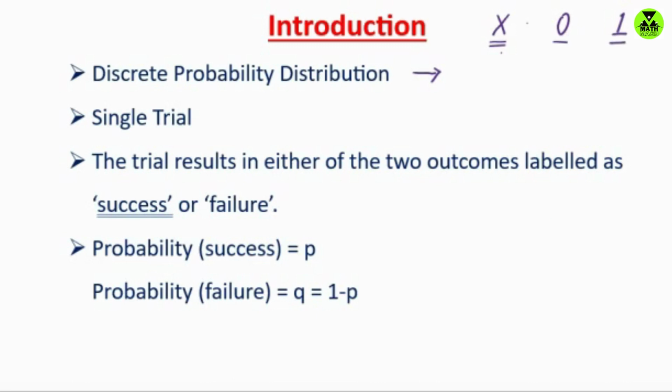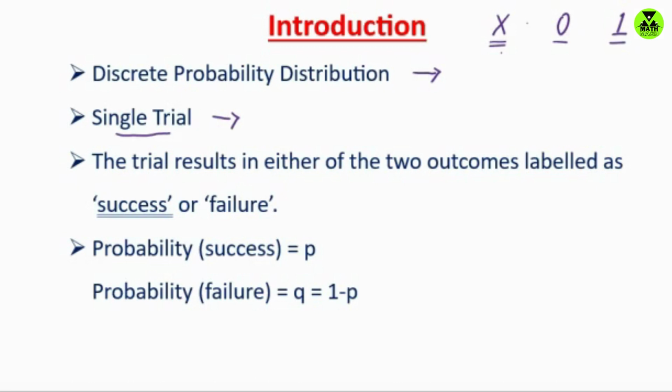Secondly, for a Bernoulli distribution, there is a single trial. That means whenever we are performing an experiment a single time, flipping a coin a single time, or rolling a dice a single time, it is a case of a Bernoulli distribution. If we are performing something a single time, a single trial is there in the Bernoulli distribution.